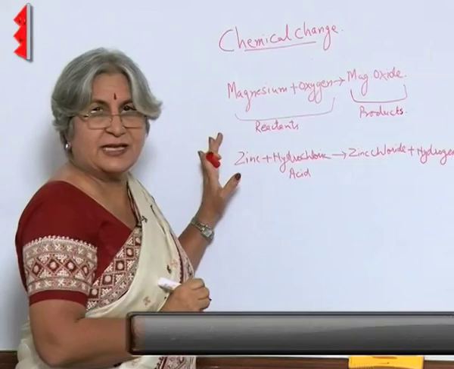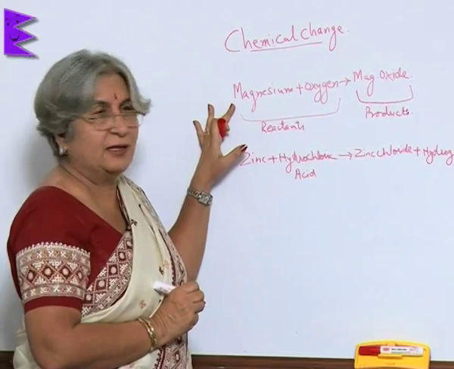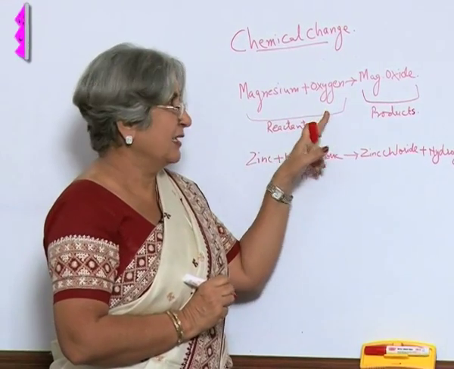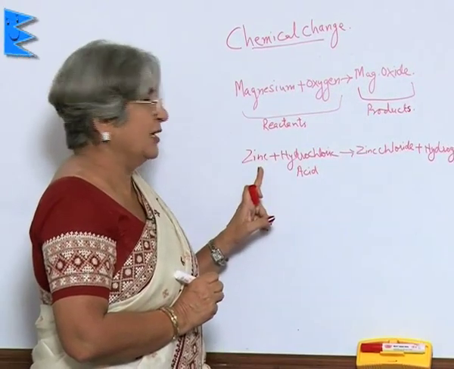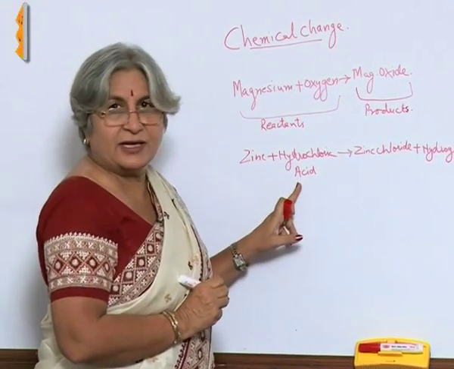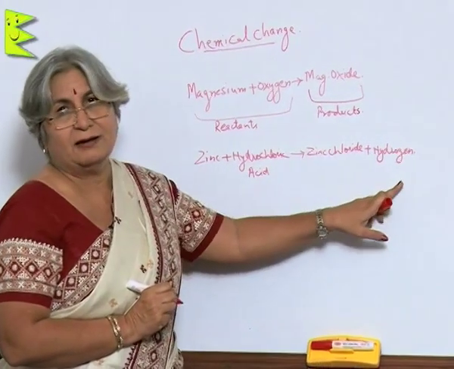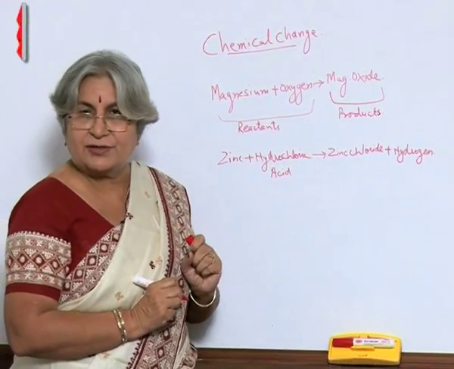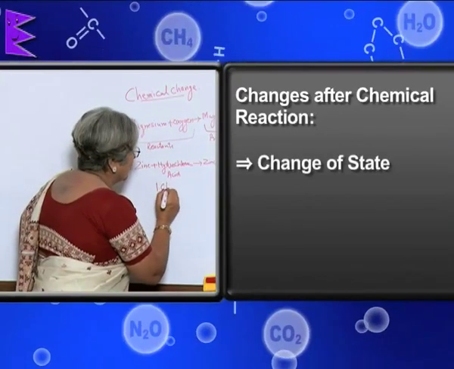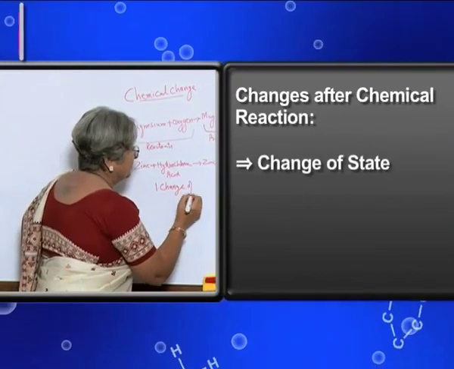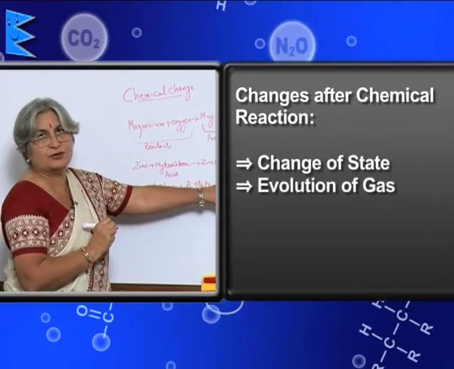Now, in these cases what we see is that here we started with magnesium, a solid, oxygen, a gas, and what did we get? A solid. Here also we started with solid, that is zinc, hydrochloric acid is liquid, and what we got was again a solid and a gas. So, what is the conclusion? That whenever a chemical reaction takes place, there is a change of state. Another thing that happened was evolution of a gas.